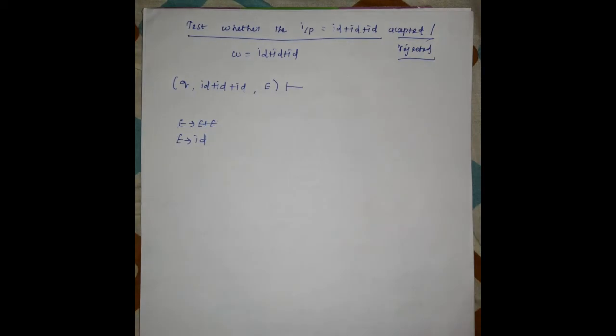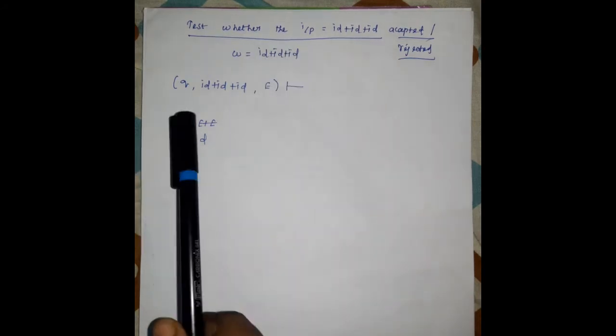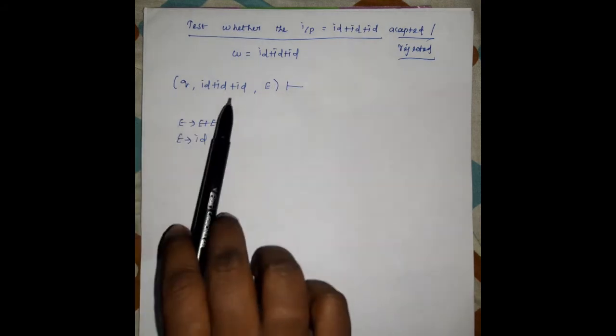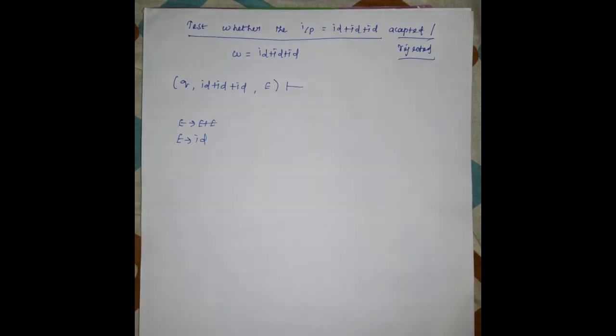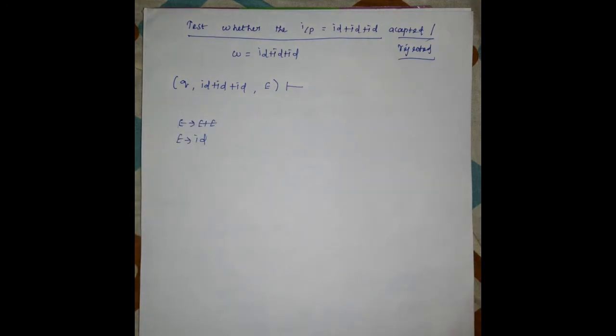In the same problem, they may ask you to test whether a particular input string is accepted by the given grammar's push down automata or not. Similarly, we do it for the push down automata for the language. Here the input string is ID plus ID plus ID. We write the initial state of the push down automata as Q, the input string ID plus ID plus ID, and this is the stack element. In this problem capital E is the bottom of the stack element, so E is either the top or the bottom of the stack.